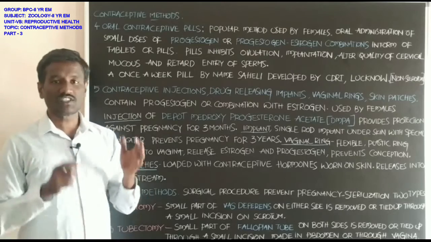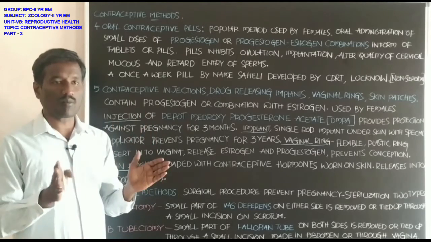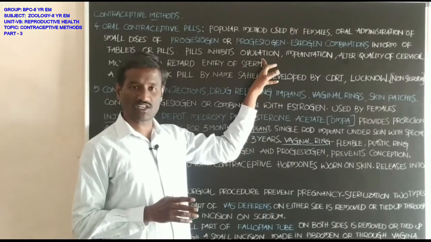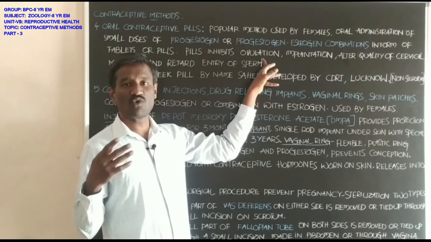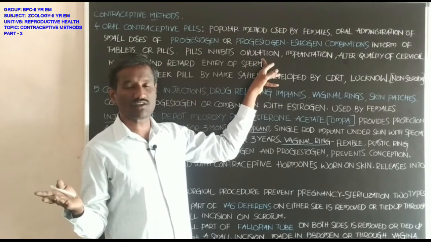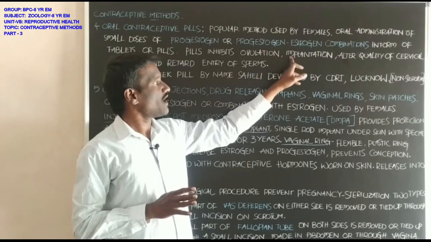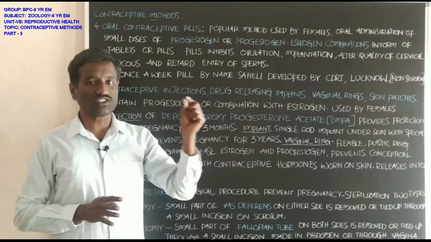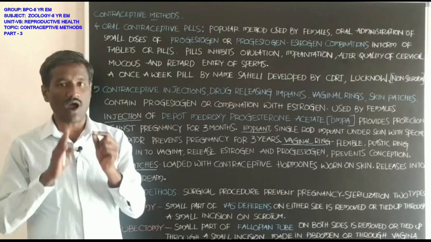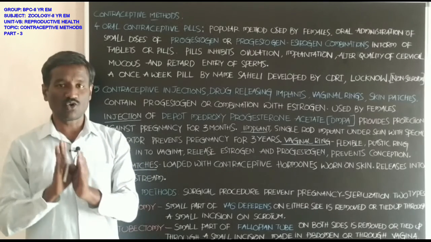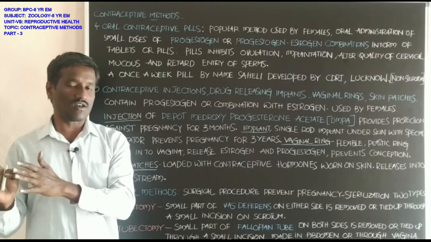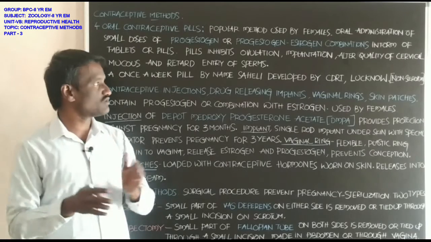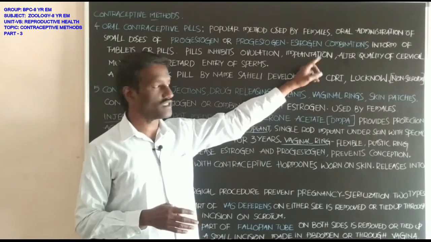Students, these pills or tablets inhibit ovulation. Release of the ova from the mature follicle is called ovulation. And implantation. Implantation means the blastocyst stage of the embryo attaches to the endometrium of the uterus wall in the female reproductive system; that is called implantation.